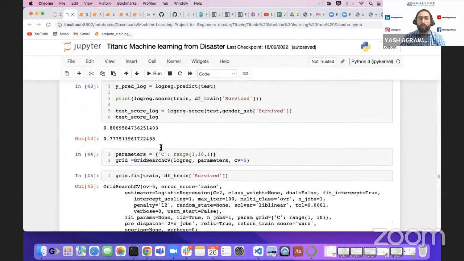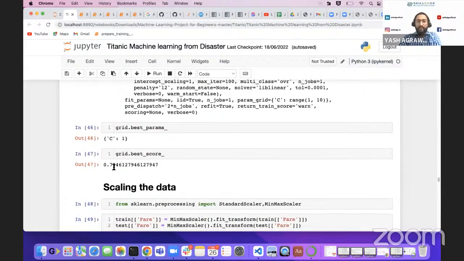Now we will use grid search CV. Why do we use grid search CV? Basically, we want to cross validate. We cannot rely on one accuracy, because with one accuracy we are not sure, as we don't know how many instances it has passed, right? So we have grid search CV, a cross validation technique where we specify the number of times, and based on that we get the average accuracy. Now we can see the average accuracy is 79%, right?